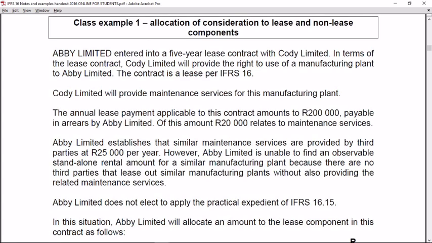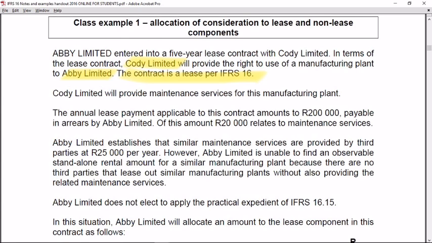Abbey Limited entered into a 5-year lease contract with Cody. In terms of the lease contract, Cody Limited will provide the right to use of a manufacturing plant to Abbey Limited. So what do we have here? Cody is the lessor, Abbey is the lessee, and the contract is a lease per IFRS 16 because it's mentioned in the question. Therefore, we need to apply IFRS 16.